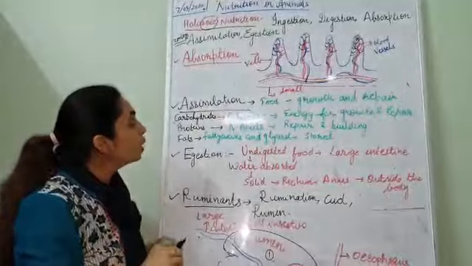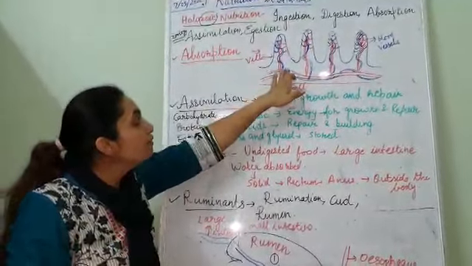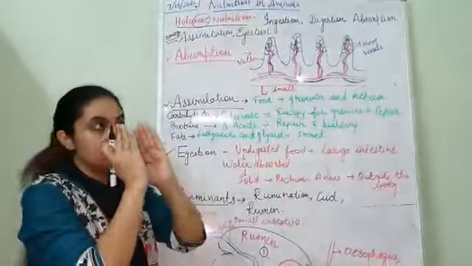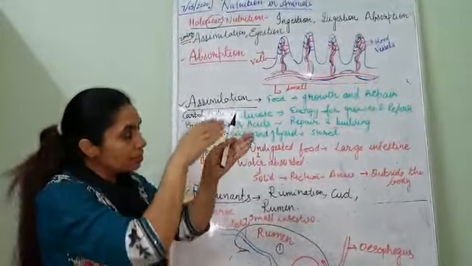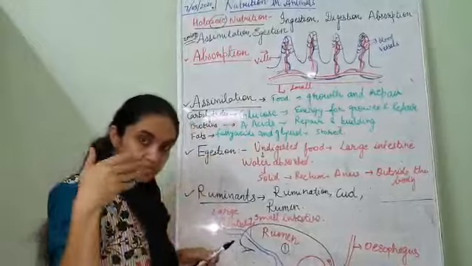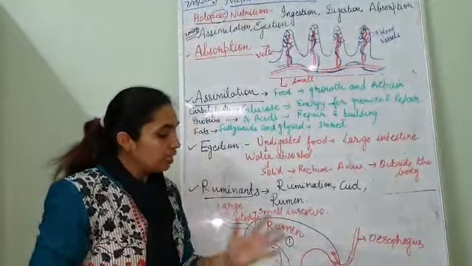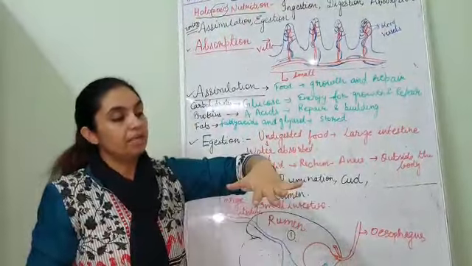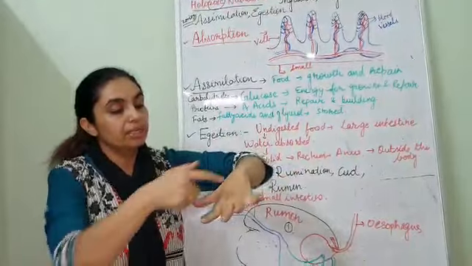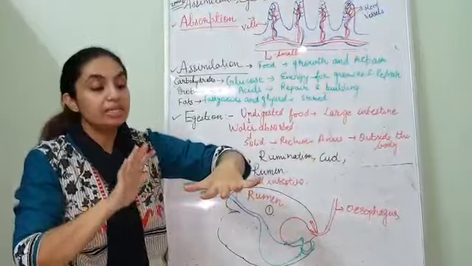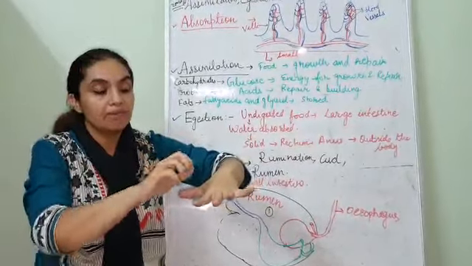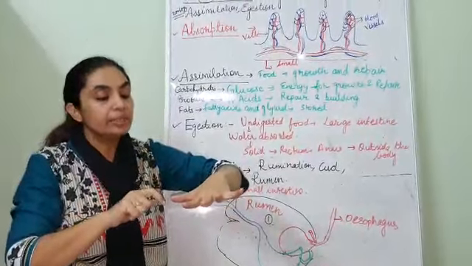The wall of the small intestine has finger-like projections. Just imagine your small intestine as a round tube. Inside that tube, finger-like projections are present, projecting inside, like this. What is their function? They are increasing the absorption area. They have to absorb the food.